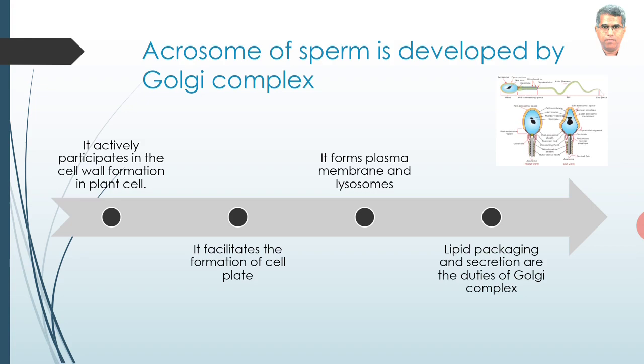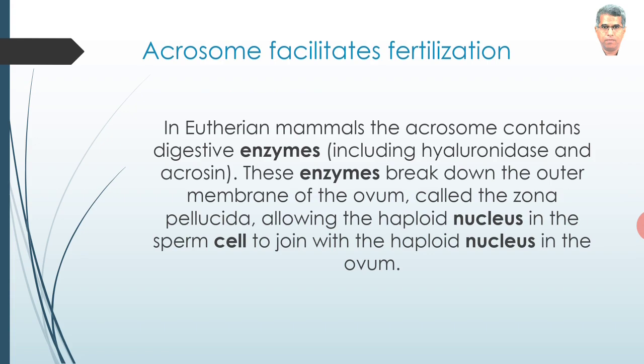Acrosome contains, of course, various digestive enzymes. Digestive enzymes here do not mean that they are associated with the digestion of foodstuffs, but these digestive enzymes associated with acrosome are responsible for digesting or lysing the egg membrane.